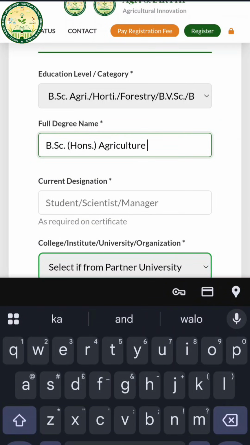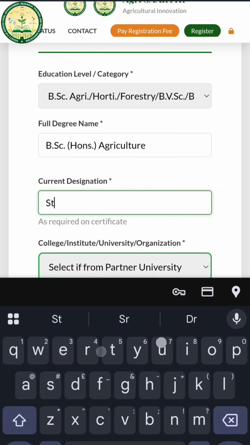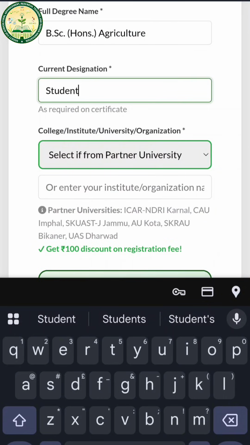Next, you have to fill your designation. If you are a student, then you have to fill student. Otherwise, as a working professional, you can write assistant professor, associate professor, scientist, etc. Then you have to choose your university. So here is a good part.